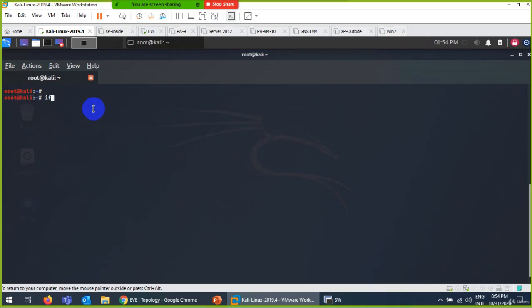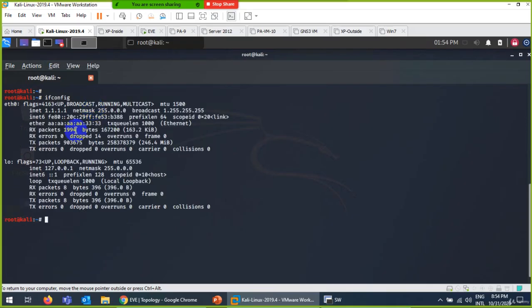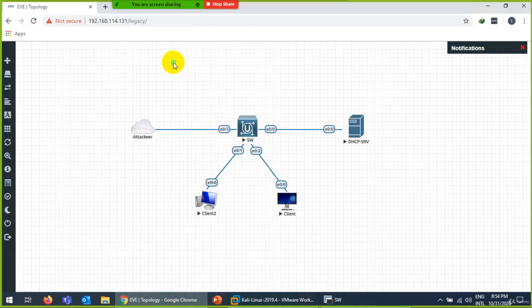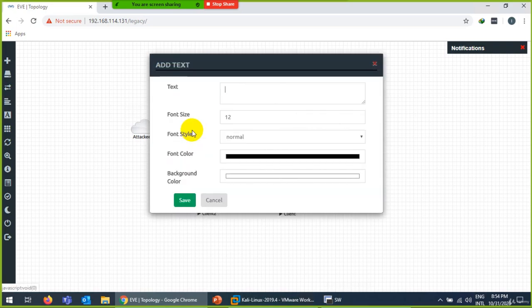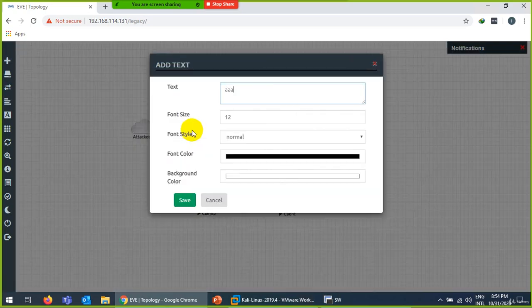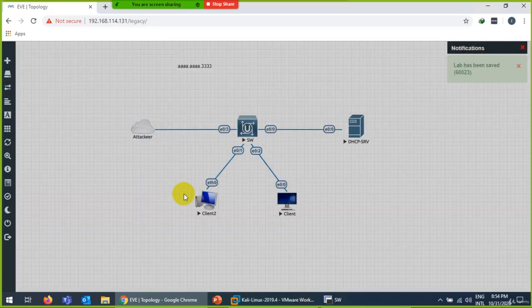So Control L and ifconfig. My new MAC address is also called the physical address, Ethernet address, or hardware address. This is my IP and this is my new MAC address. Let me show you why I changed it, it will be easy for us: 1234, 1234 and 3333.